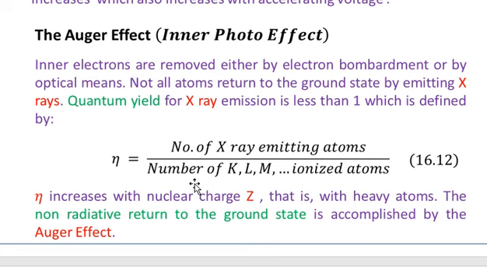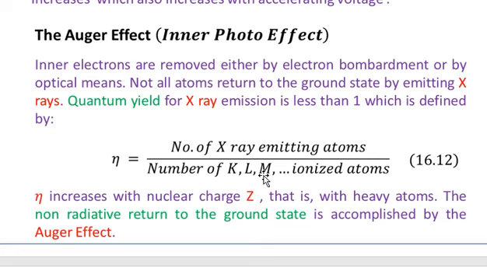Because when they do not emit X-rays, for such atoms there will be a non-radiative decay. So eta is actually the number of X-ray emitting atoms divided by the number of ionized atoms. That is the number of ionized atoms in the K shell, the number of ionized atoms in the L shell, the number of ionized atoms in the M shell, and so on. So in the denominator, we have the total number of ionized atoms at a time, and out of these, how many are emitting the X-rays? That is referred to as the quantum yield.